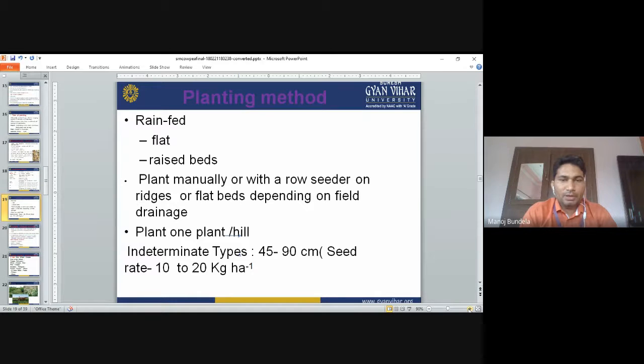Plant one plant per hill. Normally we plant one plant per hill. Indeterminate types of varieties require 45 to 90 centimeter spacing. Seed rate is 10 to 20 kg per hectare. For indeterminate varieties, the seed rate is less, 10 to 20 kg per hectare, and the spacing is more, 45 by 90 centimeter.